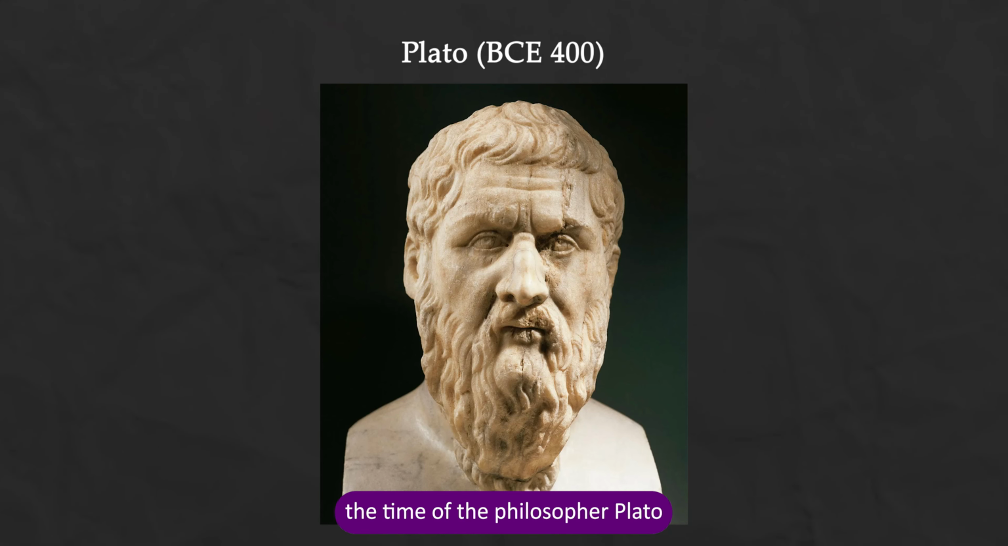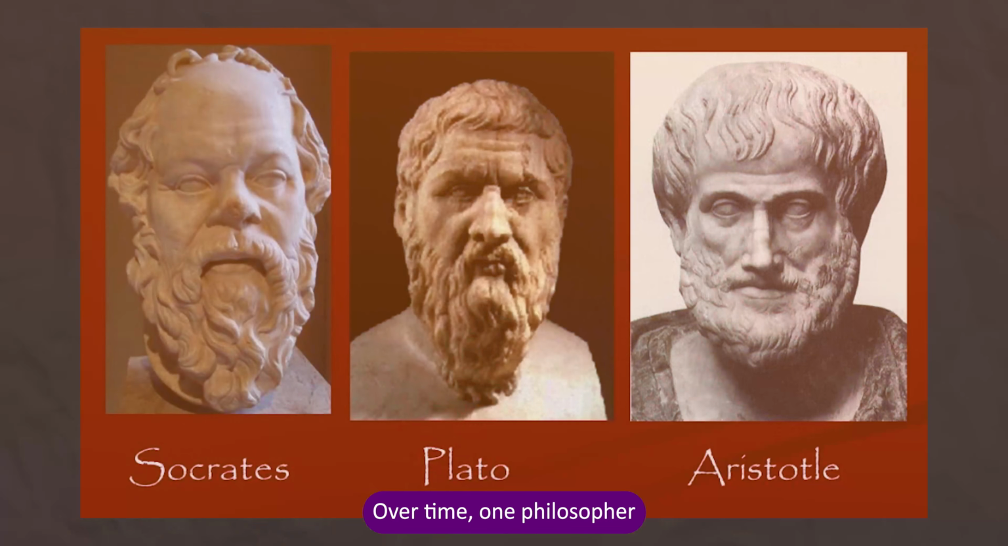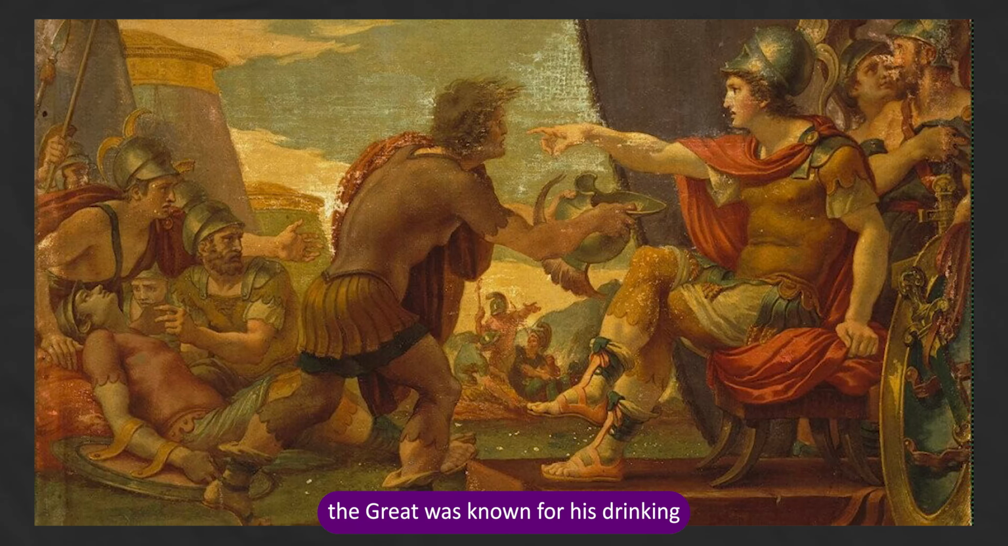Around the time of the philosopher Plato in the 4th century BCE, he advised that wine was good for health and happiness, but only in moderation. Over time, one philosopher after another began to criticize alcoholism, as alcoholism became more and more common. Alexander the Great was known for his drinking and his ability to conquer other cultures.